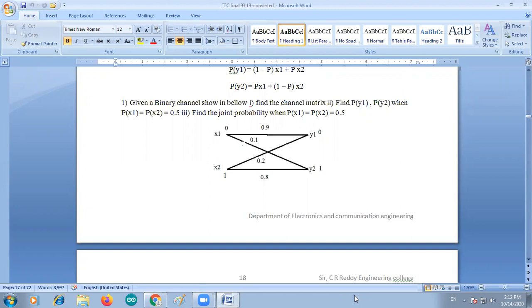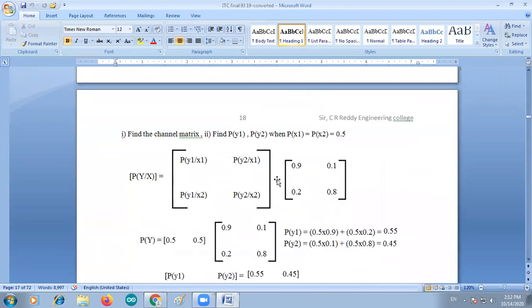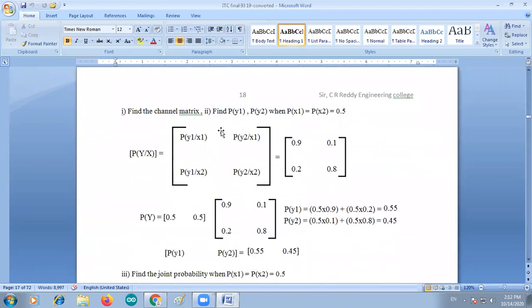So now the given matrix is like this: 0.9, 0.1, 0.2, 0.8. Now find the channel matrix here. In the channel matrix, the elements are P of y by x, equal to P of y1 by x1, P of y2 by x1, P of y1 by x2, P of y2 by x2.